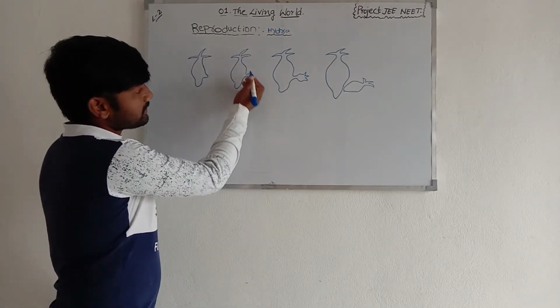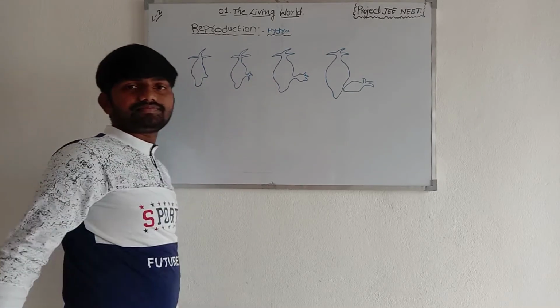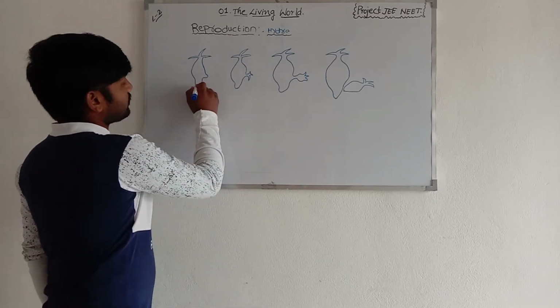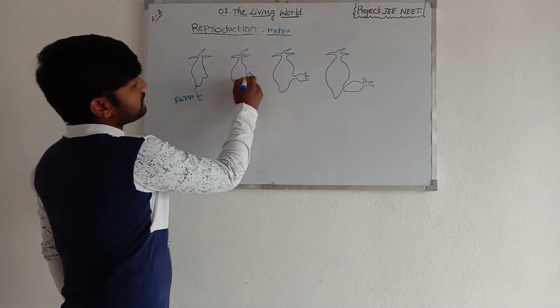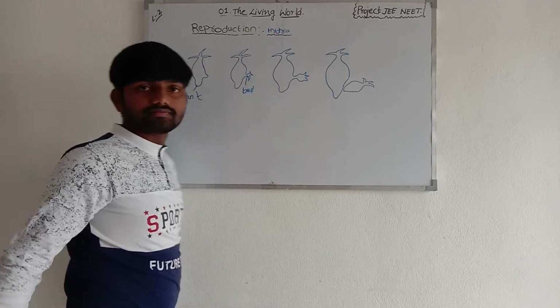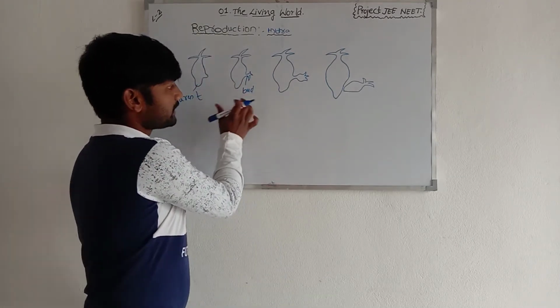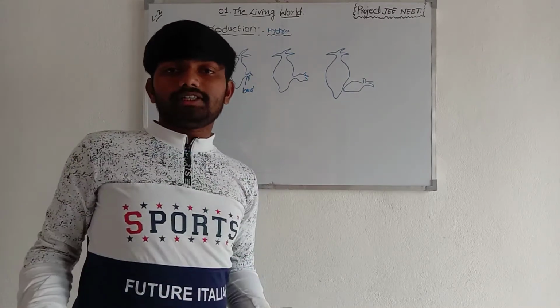In the second diagram, this is a parent hydra and this is a young hydra, nothing but a bud. This bud later becomes a fully matured bud.